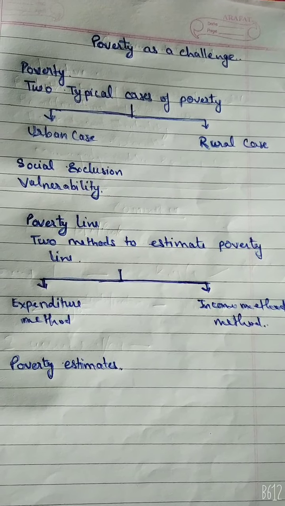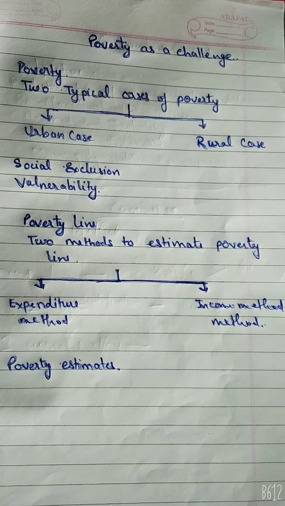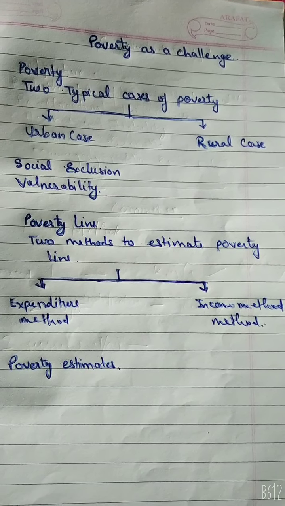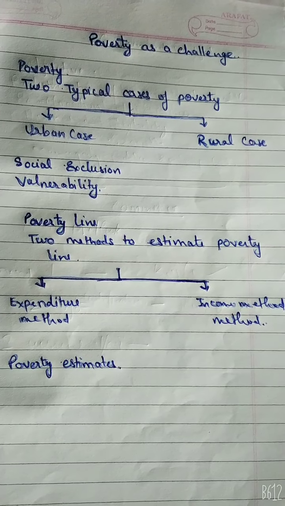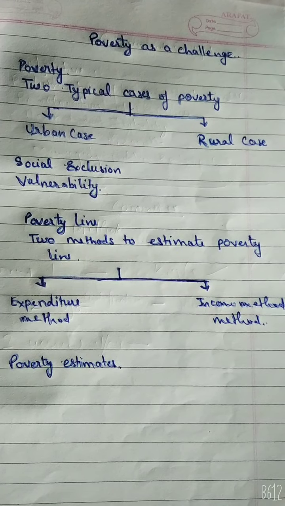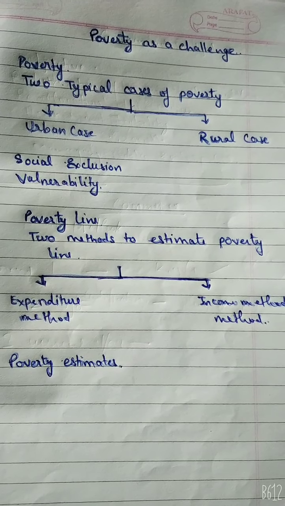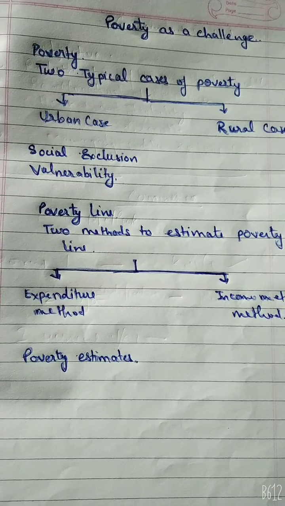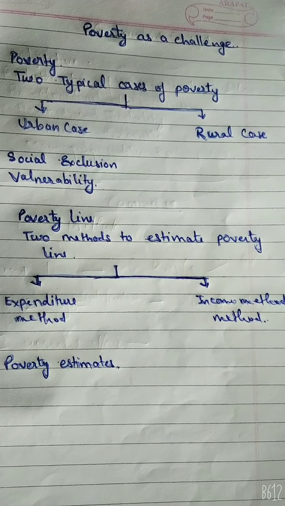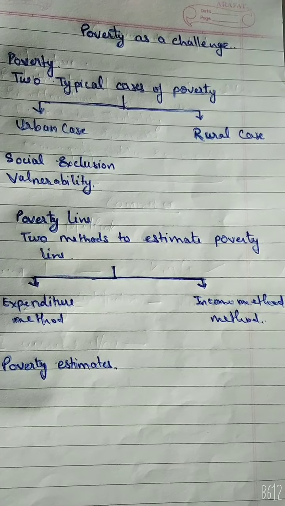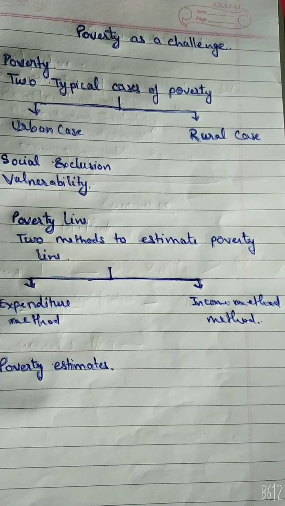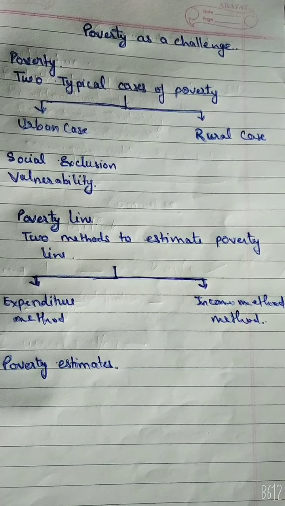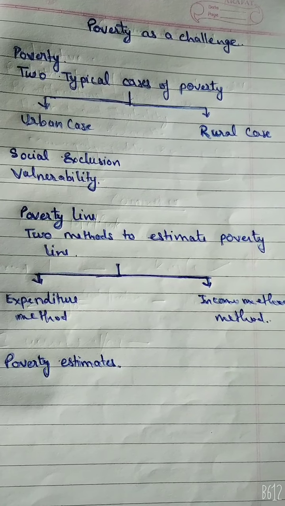The people whose income is so low that they are unable to purchase the desired calories are the people below the poverty line. The monetary expenditure needed for meeting these calorie requirements is revised upward periodically, taking into consideration the rise in the prices of consumption. According to the 2010 report, the poverty line is estimated as an MPCE, monthly per capita consumption expenditure, of rupees 673 for rural areas and 860 for urban areas.